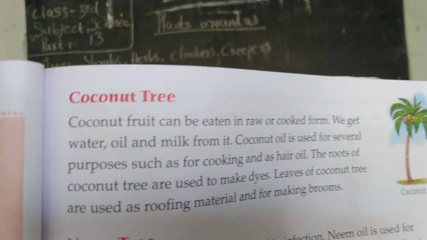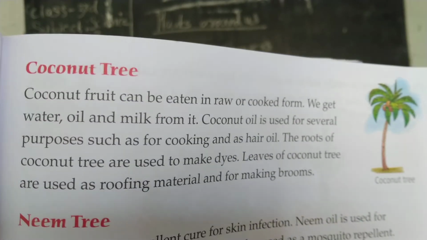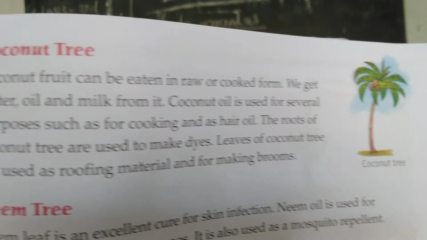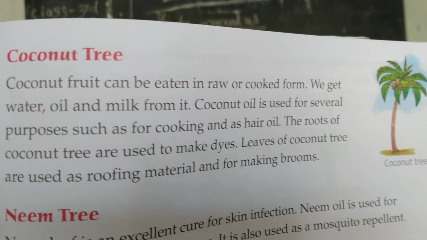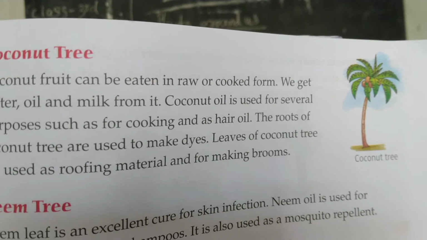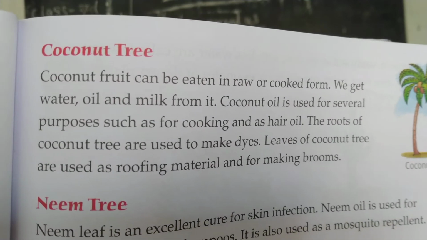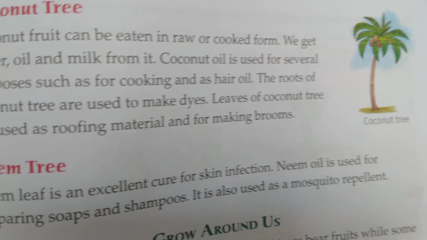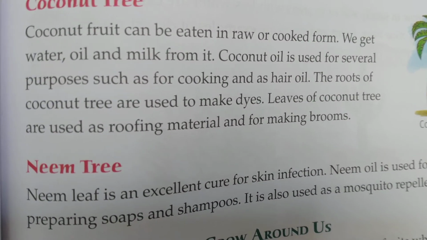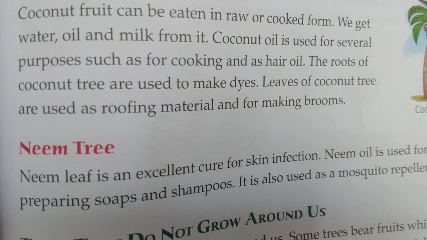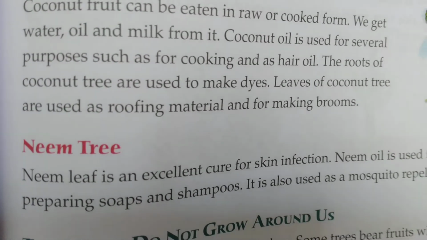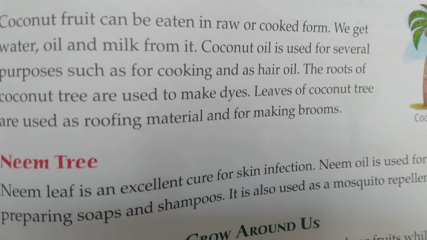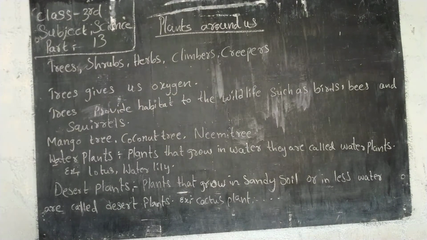Next we go to the coconut tree. It is very useful to us. Coconut fruit can be eaten raw or cooked in food, and from it we get water, oil and milk. Coconut oil is used for several purposes such as cooking and as hair oil. The roots of the coconut tree are used to make dyes. Leaves of the coconut tree are used as roofing material and for making brooms.